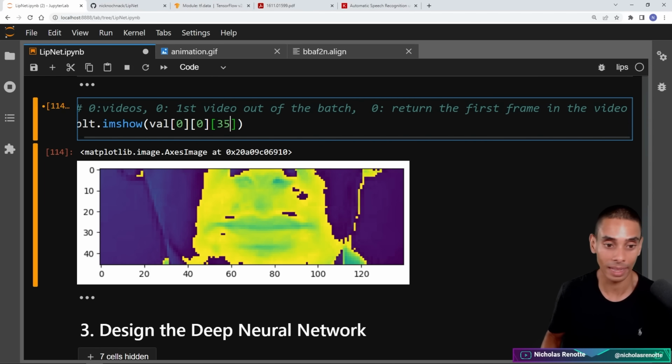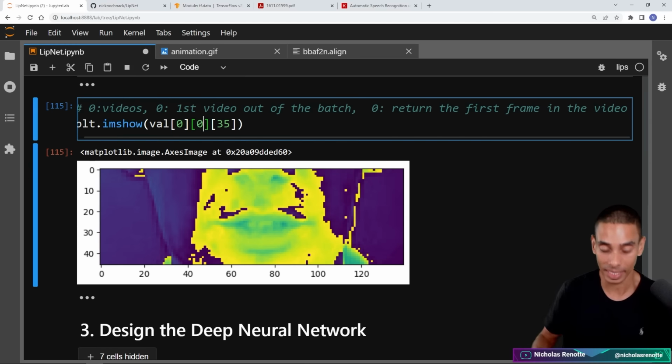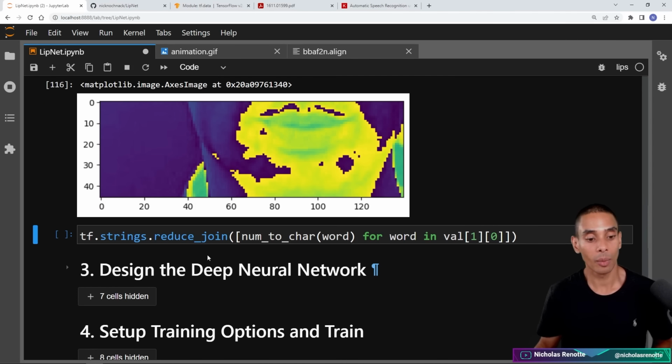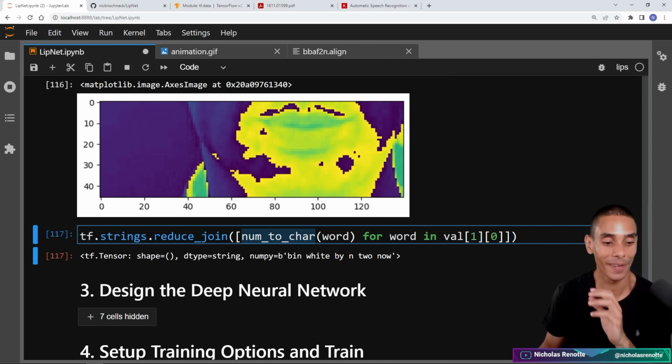We could grab right in the middle, which is going to be 35, which you can see is the mouth moving. I could even grab the second video by changing this index to 1 here. So you can see that that is a completely different video now. And then we've also got our alignments, which we took a look at. Oh wow, I didn't need to do all of that decoding. I knew I had a way more efficient way to write it.